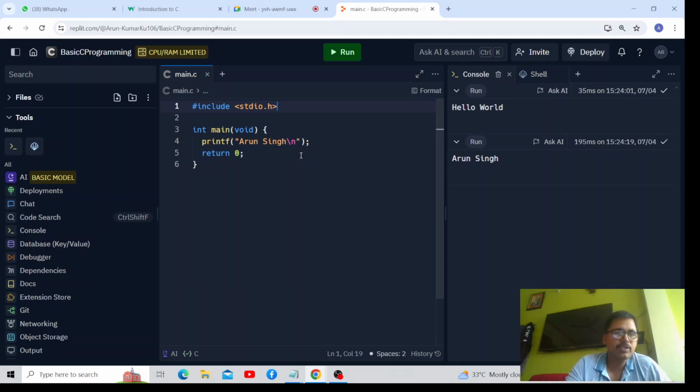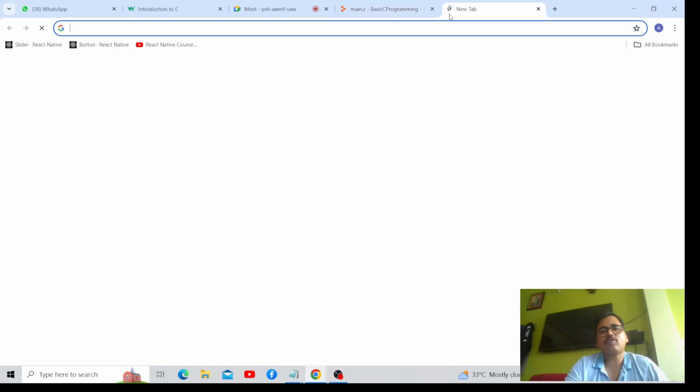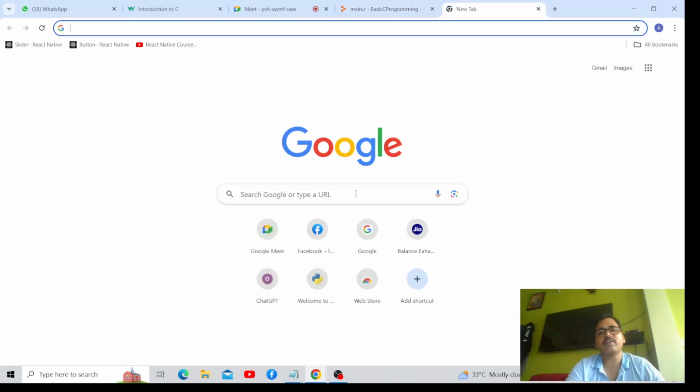And C is basically a third generation programming language. I was explaining about first generation, in which everything was written in binary, but binary was a bit difficult. It was very difficult for common people. That is why the second generation came, and the second generation programming language was assembly language. I would like to show you some code of assembly language here.